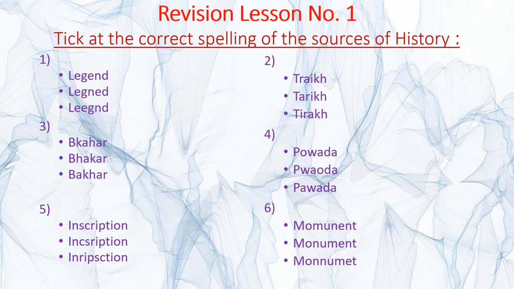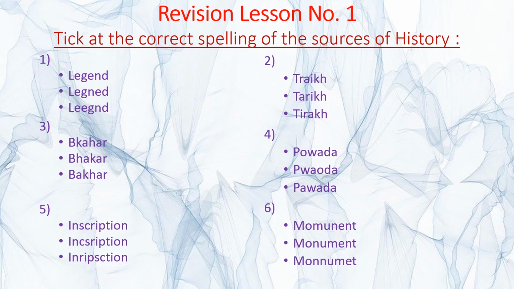In the same way, coming to the third one, now what is the correct spelling for Bakhar? Bakhar. So which is the correct one here? That is the third one. So you are going to tick for the third one, right? Then coming to the fourth one, where you have to find out the correct spelling for the source of history, that is Povada, and see the three spellings that are given. So you should know the correct spelling of Povada. And which one is that? Yes, that is the first one. So you are going to click on the first one.